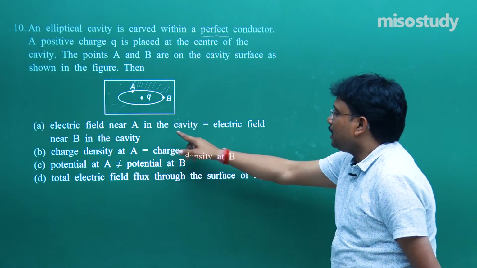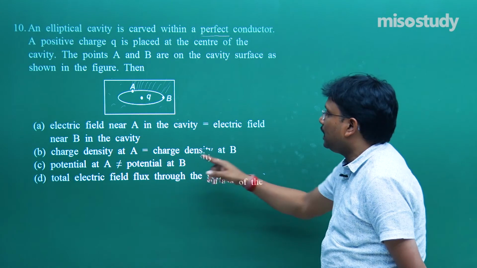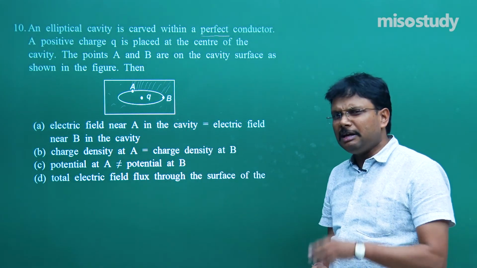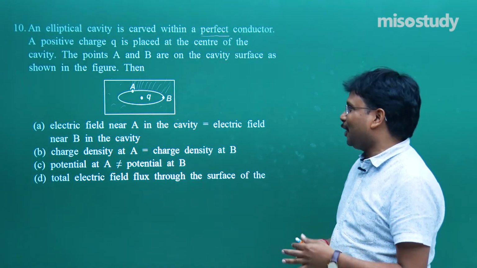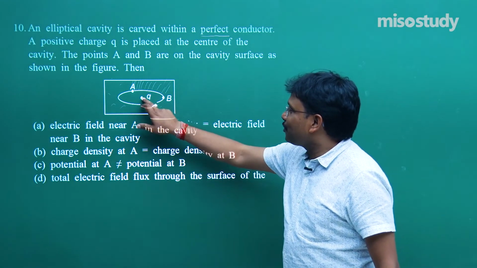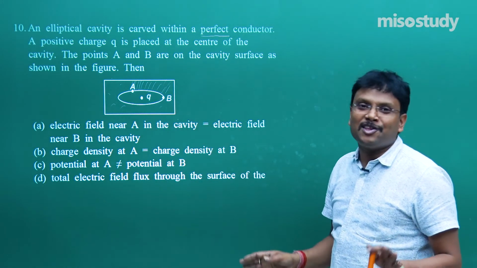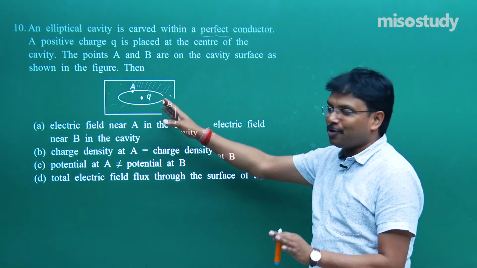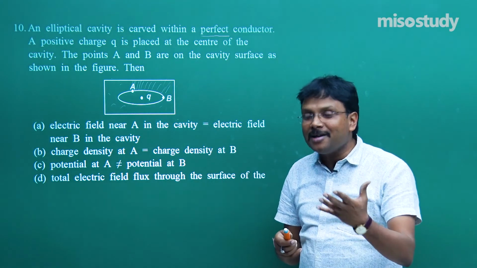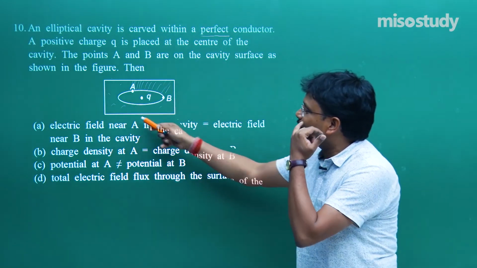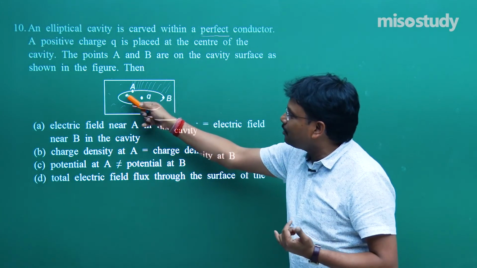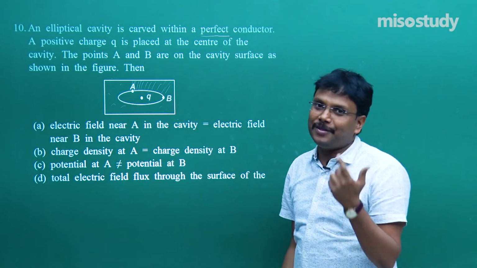Electric field near A in cavity is equal to electric field near B in cavity. If you are unable to understand anything, then apply the simple logic. This distance from here and this distance from here is not equal, so simply say because of that reason it's not equal. Otherwise, if you are able to think it out, you can say it is going to be the same within this cavity but not outside of the cavity.